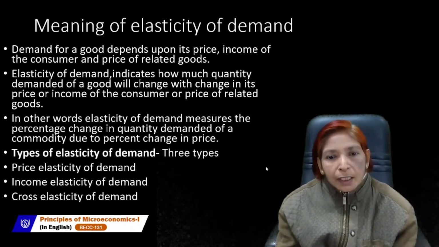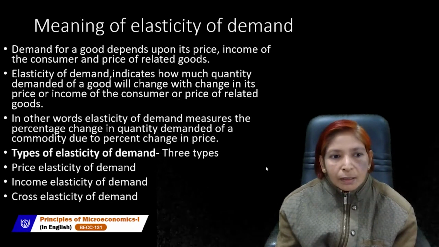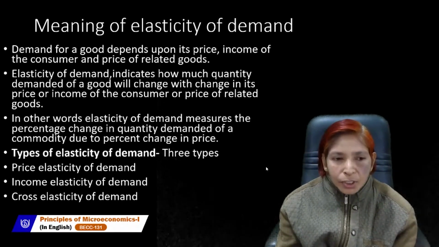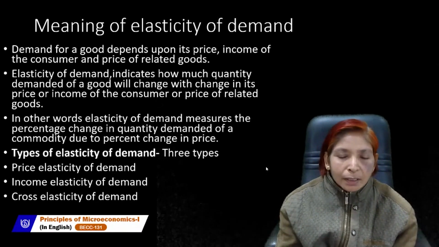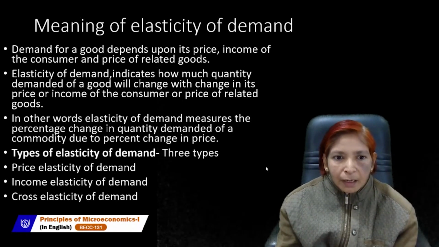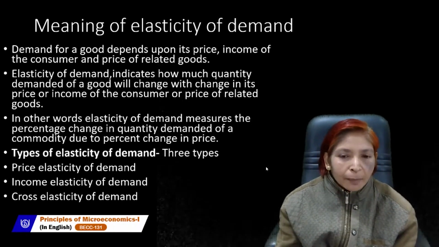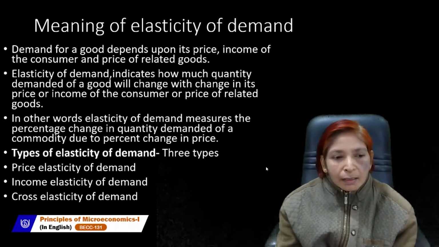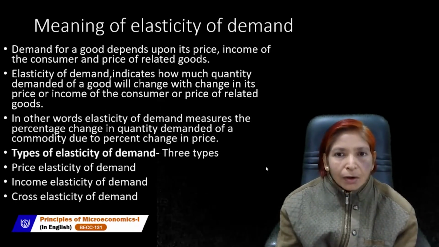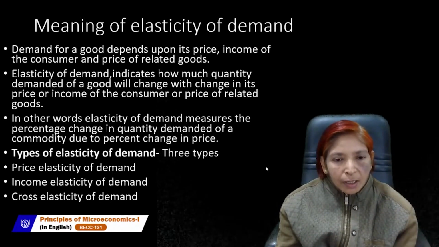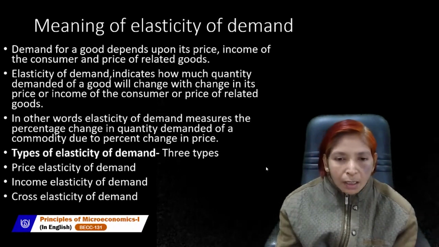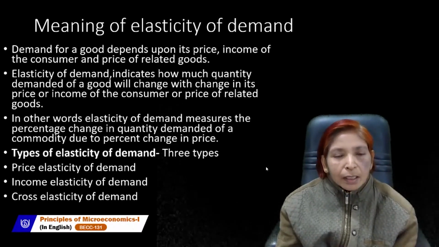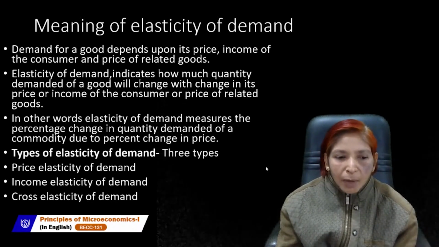In other words, elasticity of demand measures the percentage change or proportionate change in quantity demanded of a commodity due to percentage change in price. If demand is affected by the change in its price, that is called price elasticity of demand. If our demand shows percentage change due to percentage change in income of the consumer, that is called income elasticity of demand.